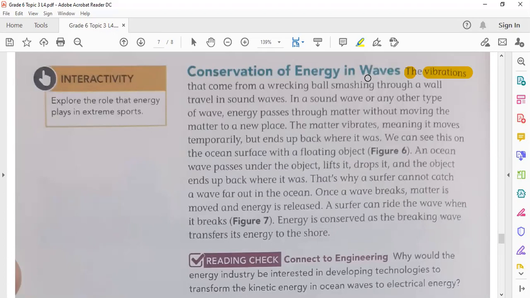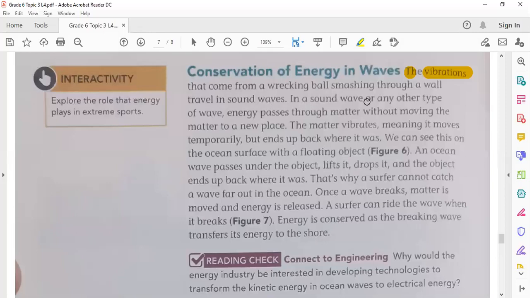But sound waves do need one. Yes, exactly. Sound waves need a medium. That's how we hear other people. So the vibrations that come from a wrecking ball smashing through a wall travel in sound waves.